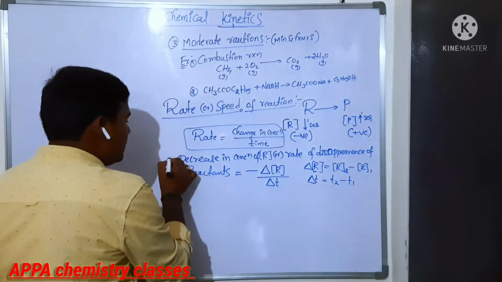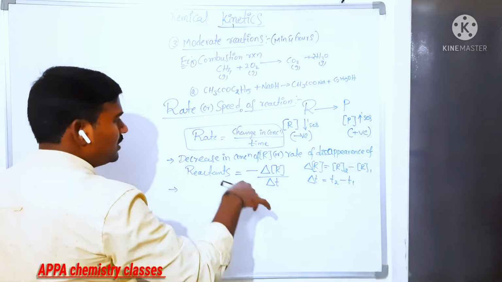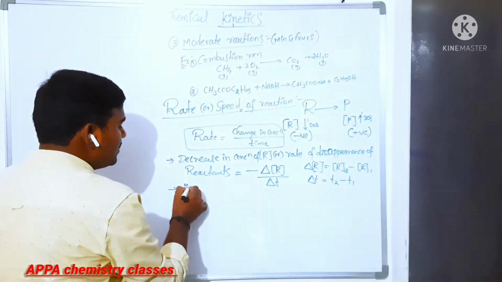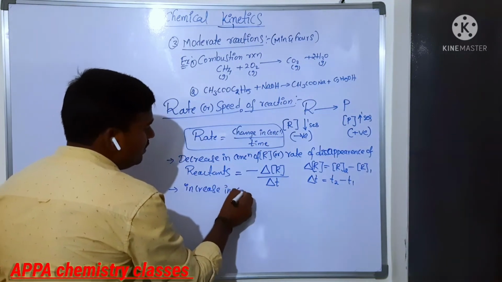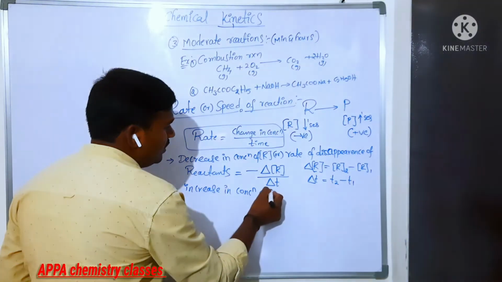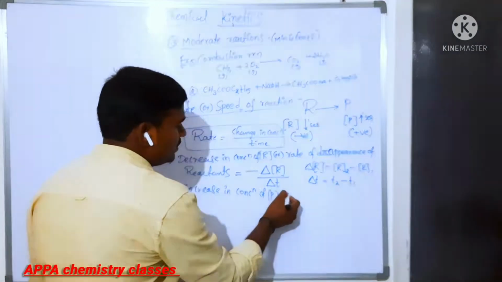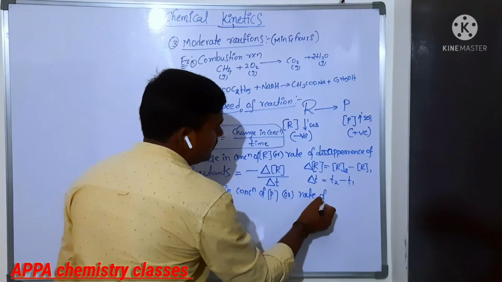And also you can say the rate of decrease in concentration of reactant. Similarly, the increase in concentration of product, or rate of appearance of product.